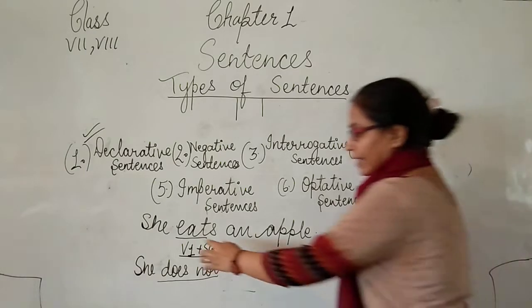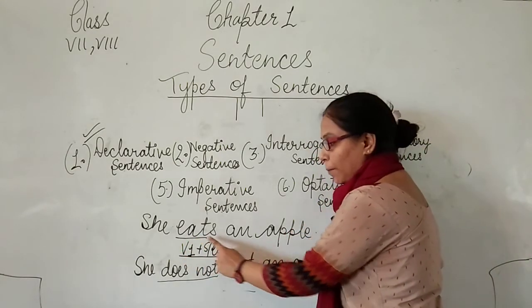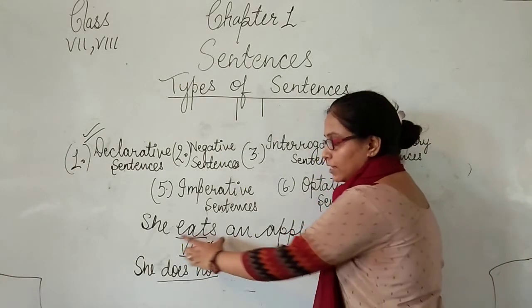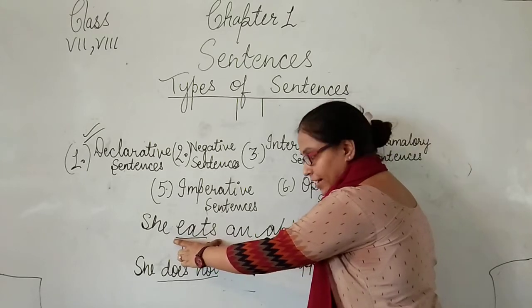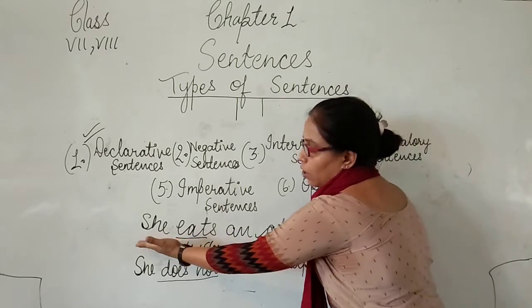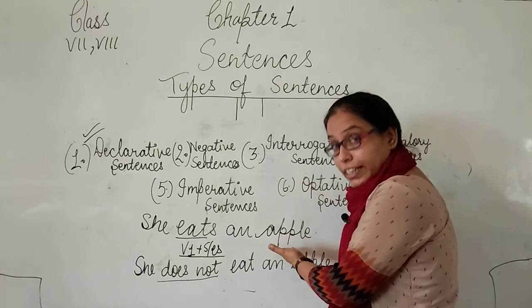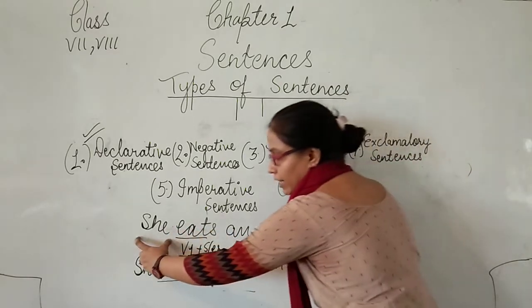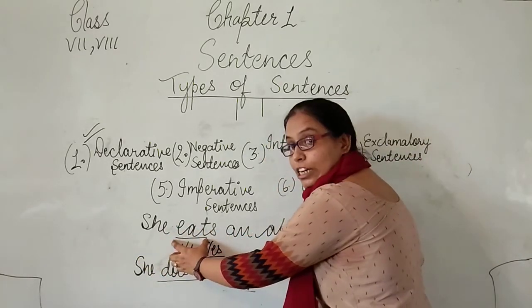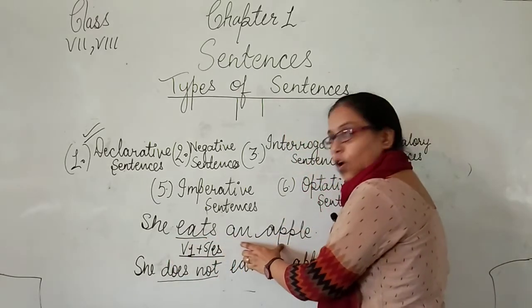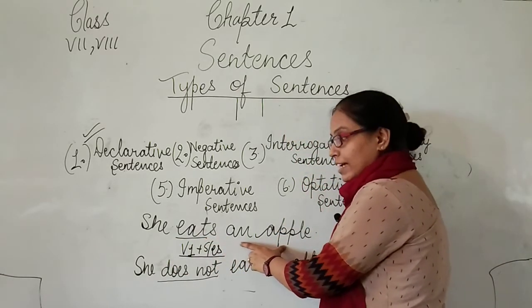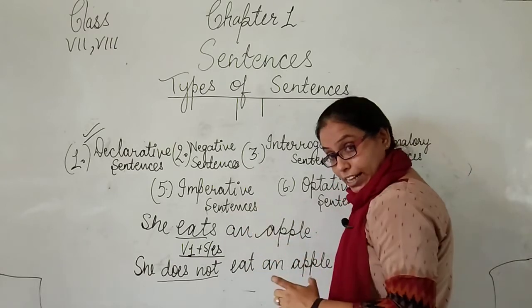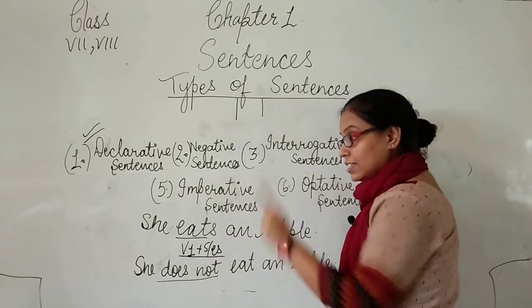We know that eats is a verb first form plus s, so we come to know this is the present indefinite tense. We also recognize the structure or syntax of the sentence: subject plus verb first form plus s or es and object. So, this is the syntax of the present indefinite tense, and the type of sentence here is simple.